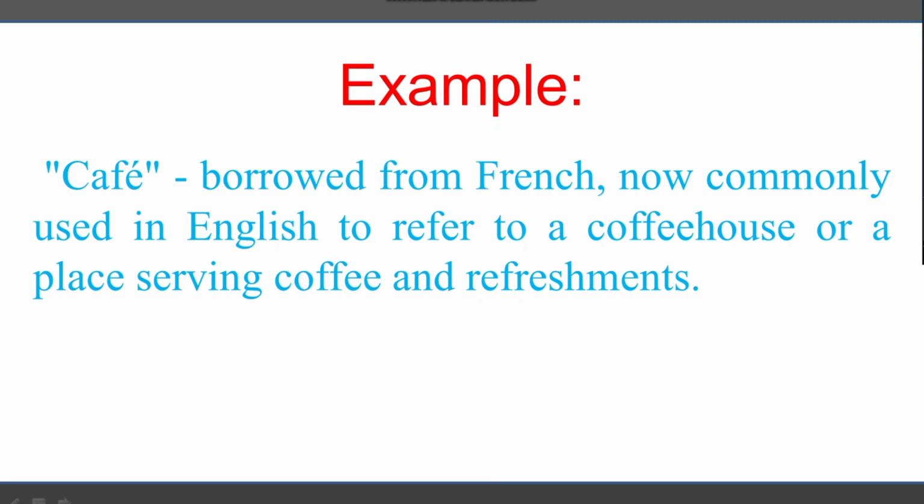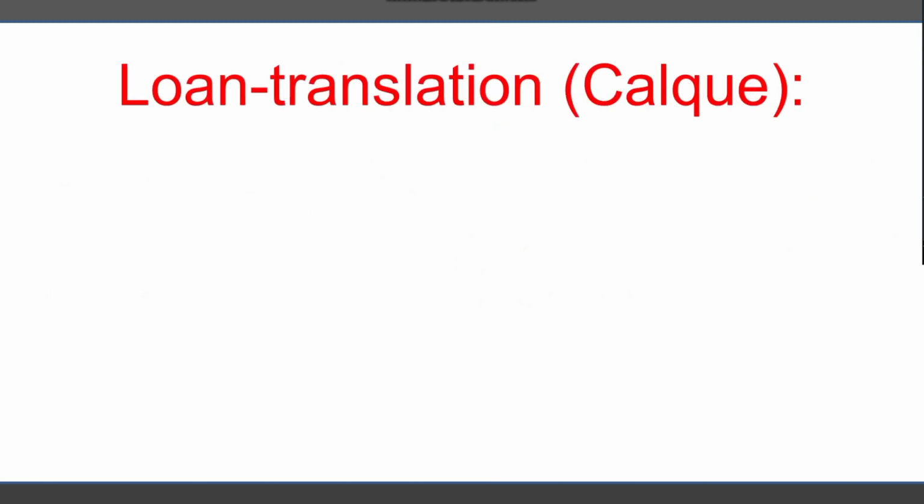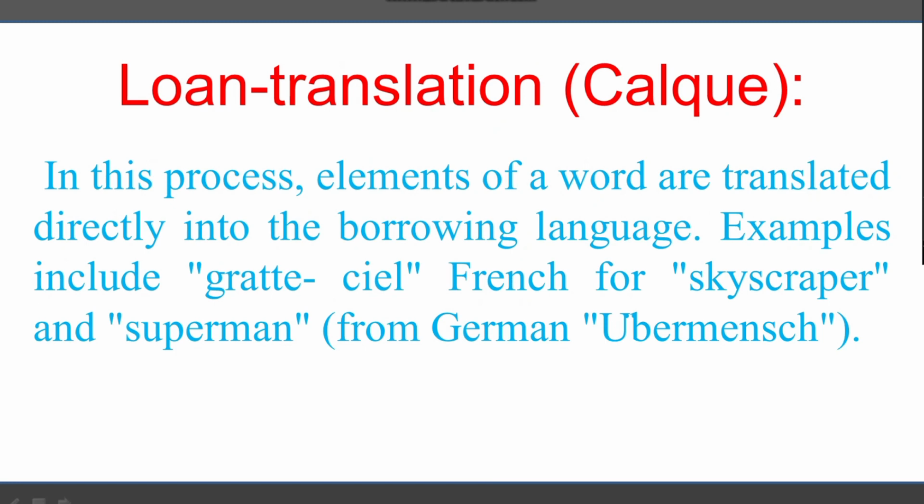Now we have another term, that is loan translation. It is also called calque. In this process, elements of a word are translated directly into the borrowing language. Examples include Wolkenkratzer. It is a German word.